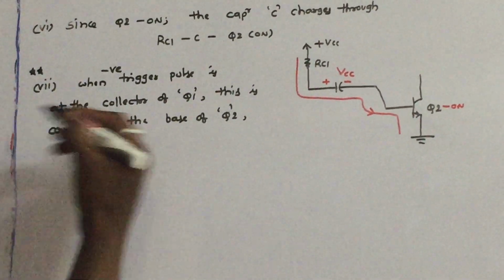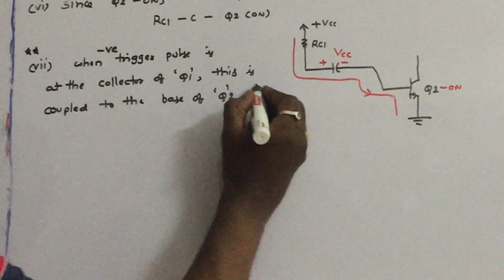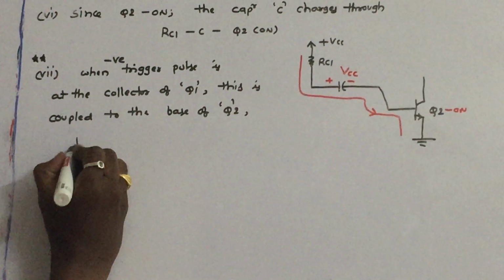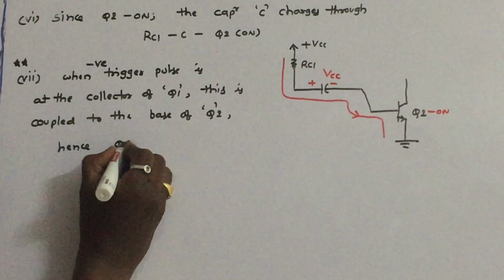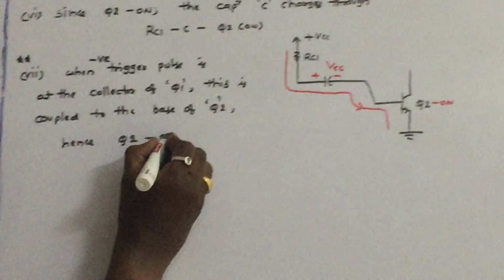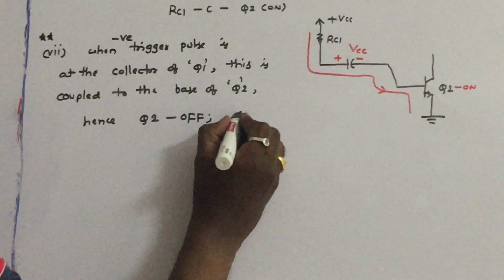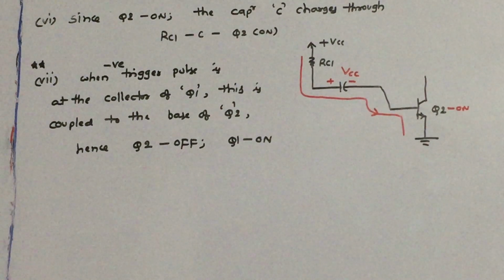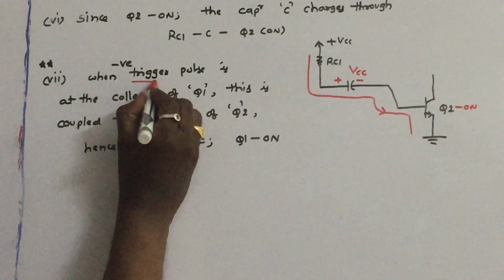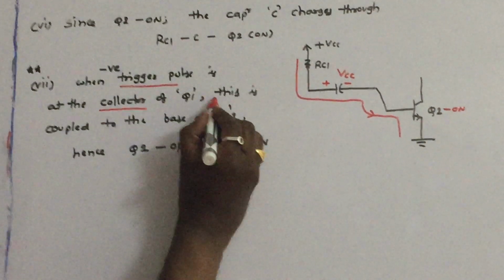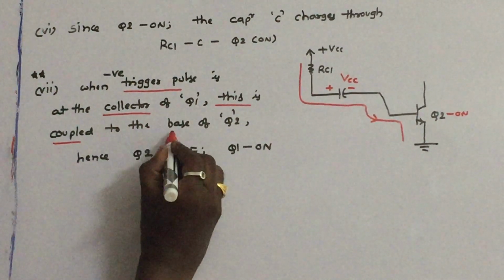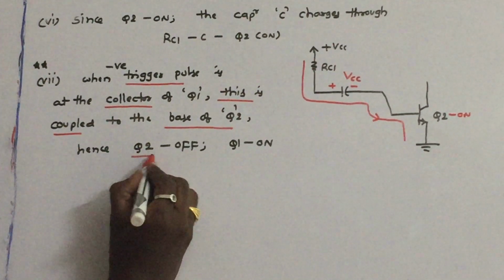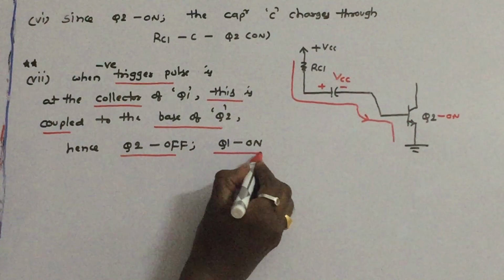What happens when the base is given negative voltage? Hence, what is the status of Q2? Q2 is switched off and immediately Q1 is turned into on condition. So these points are very important. When we apply the trigger pulse at the collector of Q1, this trigger pulse is coupled to the base of Q2, hence Q2 is turned off, Q1 is turned on.